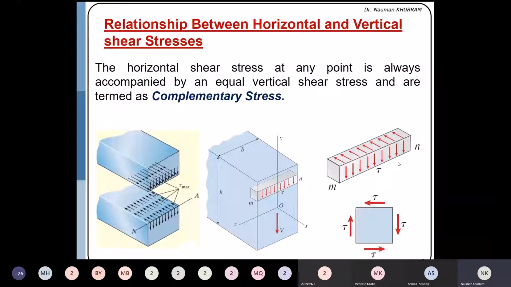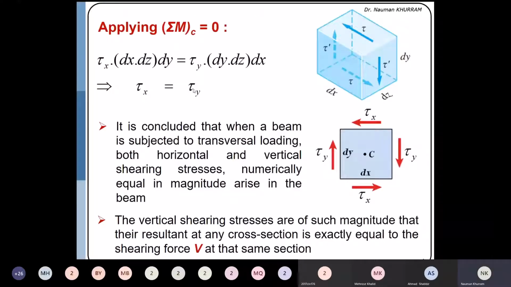So there is a further proof of why the horizontal shear stress has the same magnitude as the vertical shear stress component. For example, in the top diagram, tau is the stress acting in the horizontal direction along the length of the beam, and tau bar is the stress component acting in the vertical direction. Or you can assume tau x in the longitudinal direction and tau y in the vertical direction. To use the equilibrium equation we need to convert the stress into force. So tau x multiplied by the area over which it is acting.